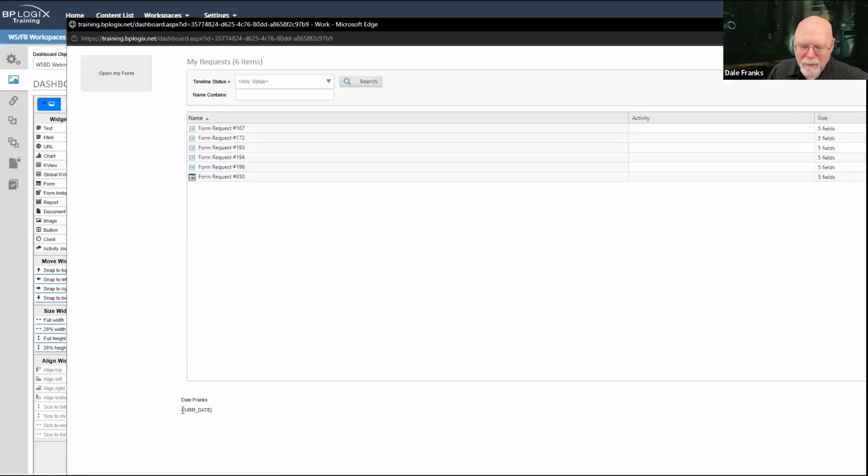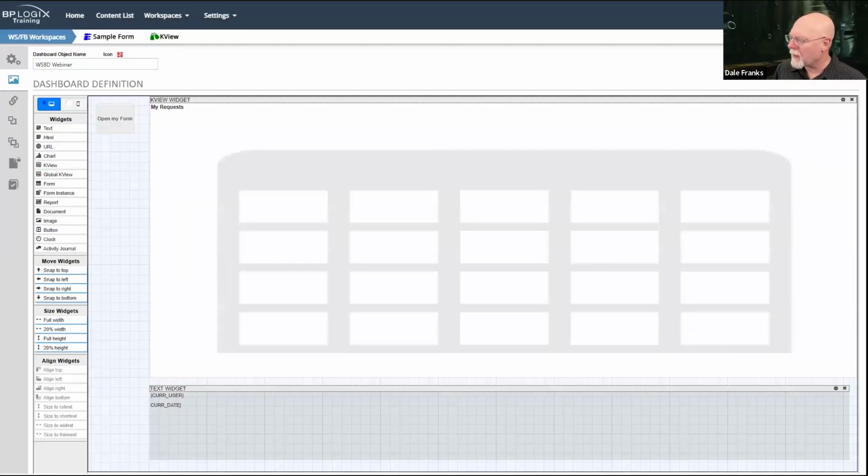Oh, I didn't put in my opening bracket for current date. So it's a little messed up, but I can show all kinds of system information here. I can use this to customize this to the user. In fact, we're going to have a demonstration of that later on when we talk about using a form as a portlet instead of using a dashboard.